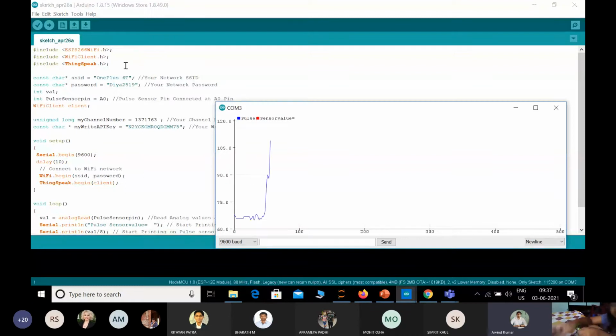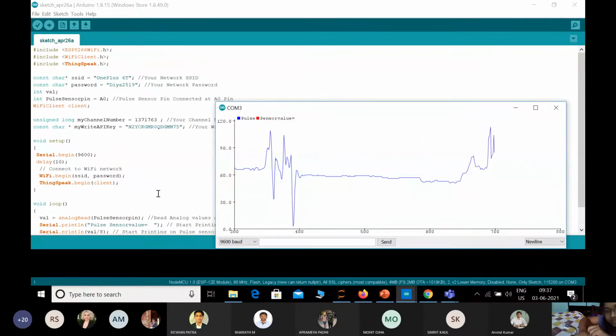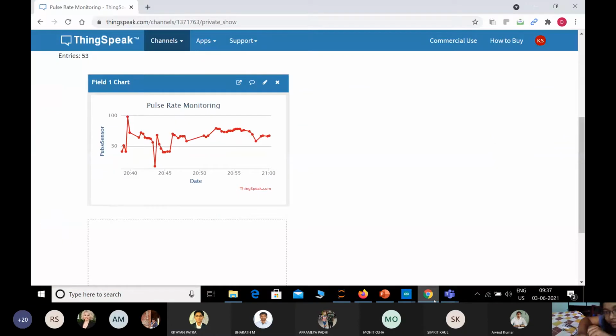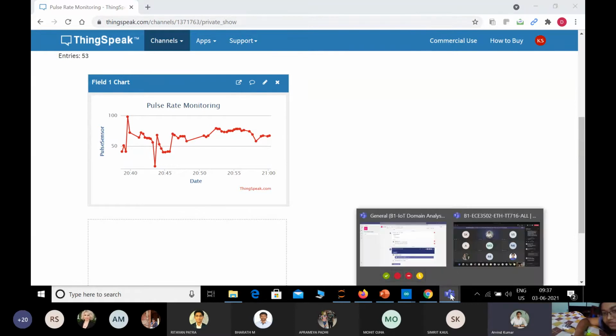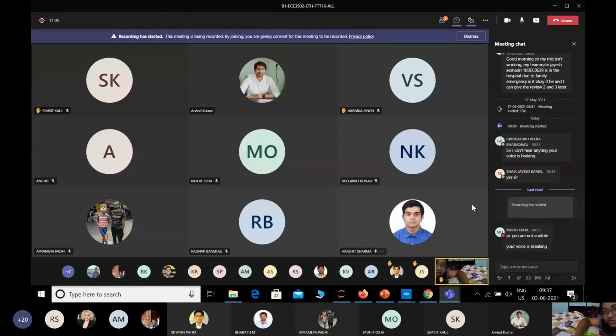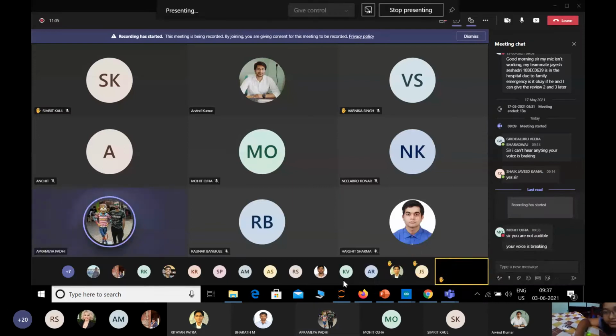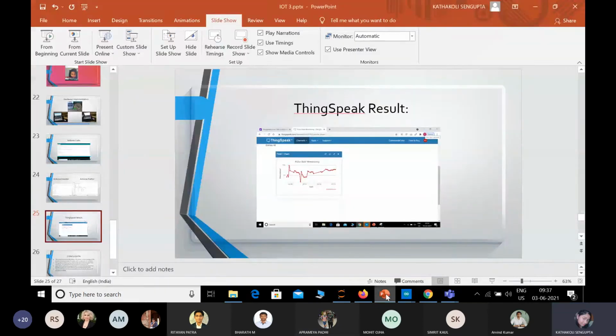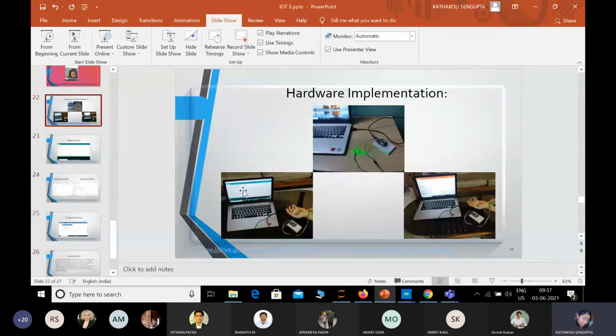Okay, fine. Yes, sir. So, sir, when I'm putting it here, it's plotting my heart rate, my pulse rate. So it's plotting, and similarly, it's going to the ThingSpeak software along with that. Once I remove it, it shows some garbage value. Sir, the plotting is actually very slow since it uses a hotspot, so I'll be showing you a video instead. This was our hardware. We made a video so that you can see the updation of it.